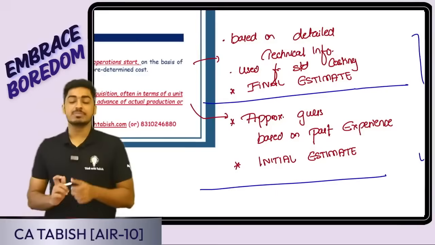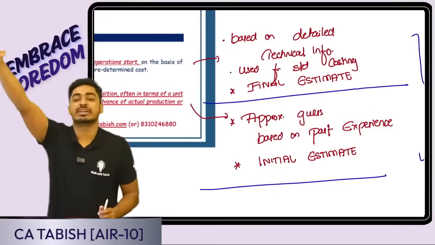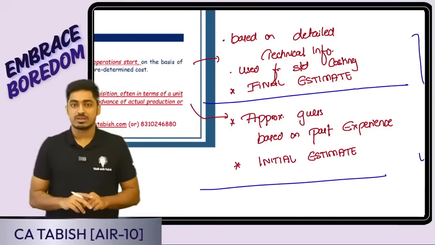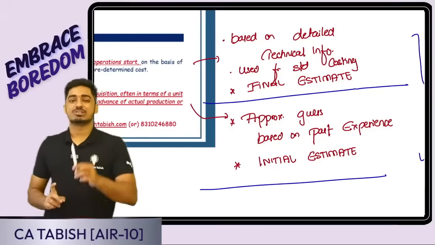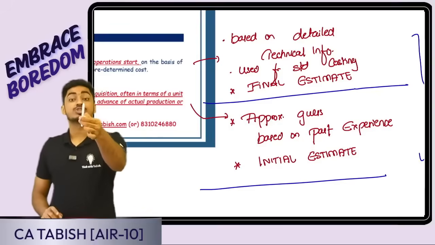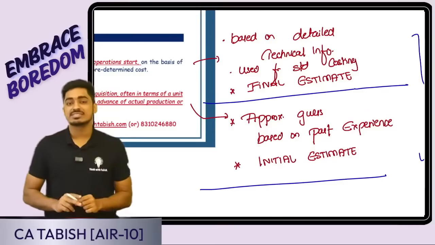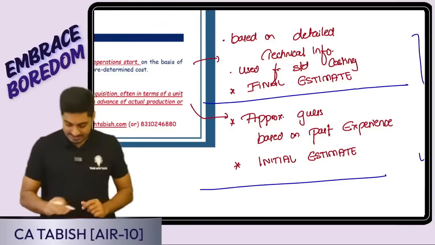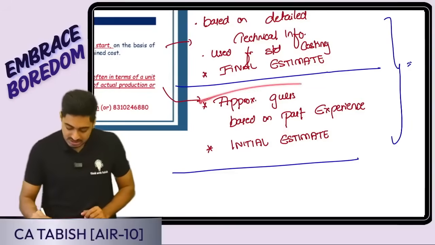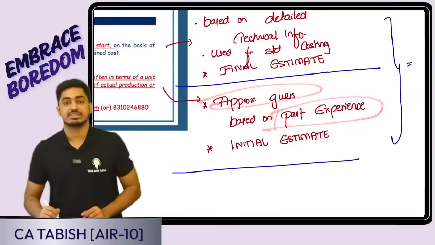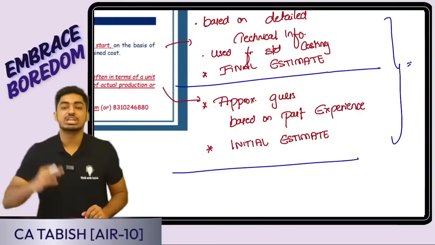Estimated cost means it is just an estimated guess. It is a rough estimate based on the past figures. Last year, to manufacture this pen the cost was 10 rupees, so I think this year the cost could be 12 rupees. What is it? Just an estimate. Is this clear, everyone? It is an approximate guess based on past experience. This I can also call my initial estimate.